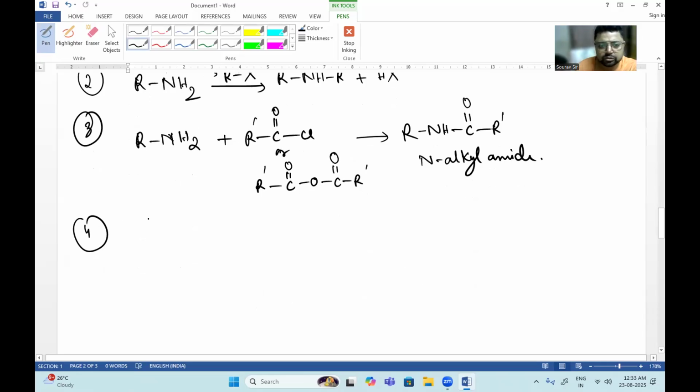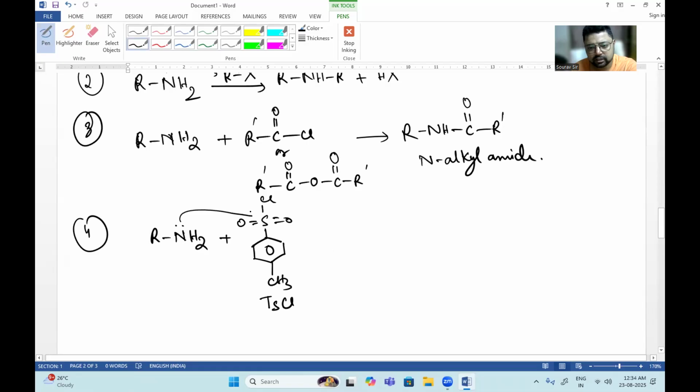Any other type, like a tosyl chloride. If I want to react it with a tosyl chloride, this is S double bond O, Cl. This is known as tosyl chloride, given by TsCl, para-toluene sulfonyl chloride. So here also you will see that it is attacking here and this is going out.